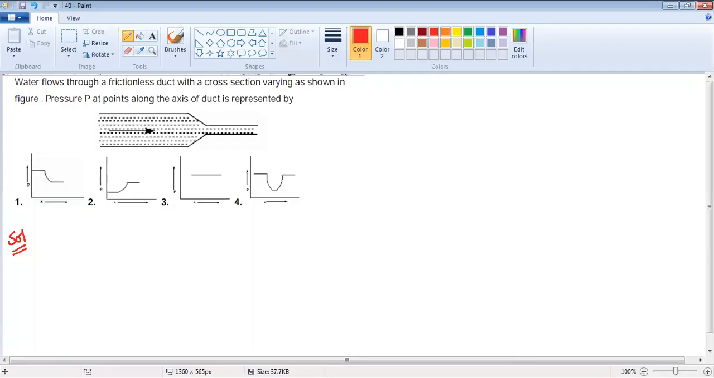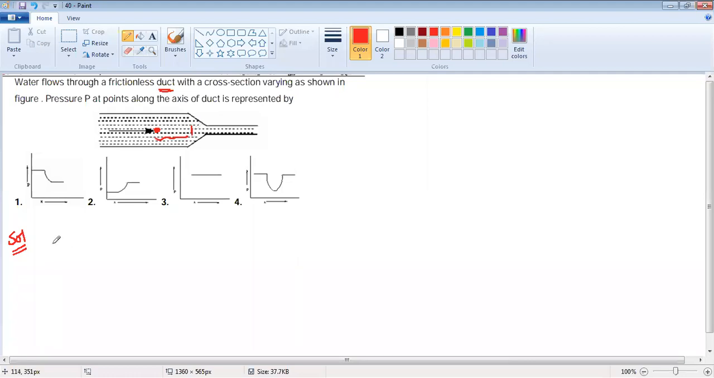Water flows through a frictionless duct. Duct in the sense like a tube, with cross section varying as shown in the figure. The pressure P at a point along it, let us take some point here, this x equal to 0, varies with the axis like this. Observe that from up to this point, and from this point to this point, the area of cross section is the same.